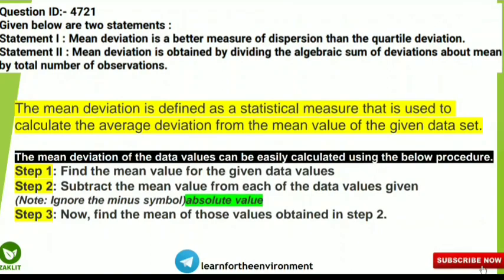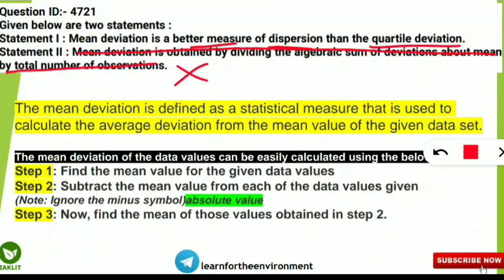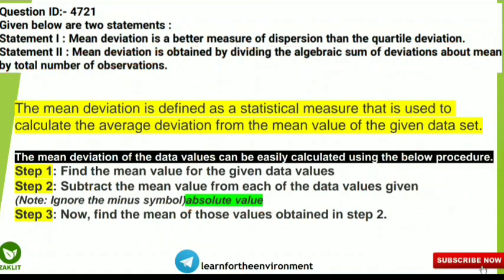And here the first statement is correct. That means mean deviation is a better measure of dispersion as compared to the quartile deviation. But this process statement is not correct. For finding the mean deviation, these steps are correct. That means first we have to find the mean value, then we have to subtract the mean value from each of the given data, ignoring the minus symbol, that means taking the absolute value. Then we have to add all those values and find the mean of them. So I hope you are able to understand. If you are not able to understand, you can ask me in the comment section. Let's move on to the next question.